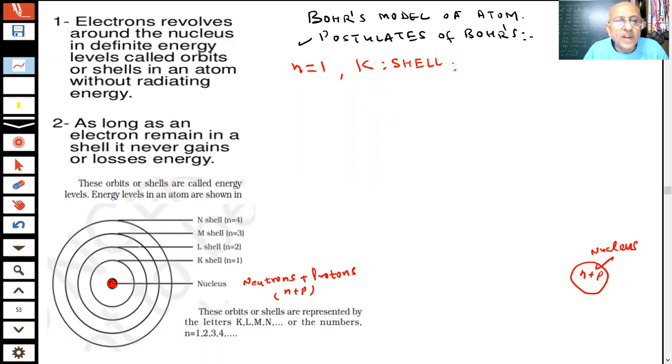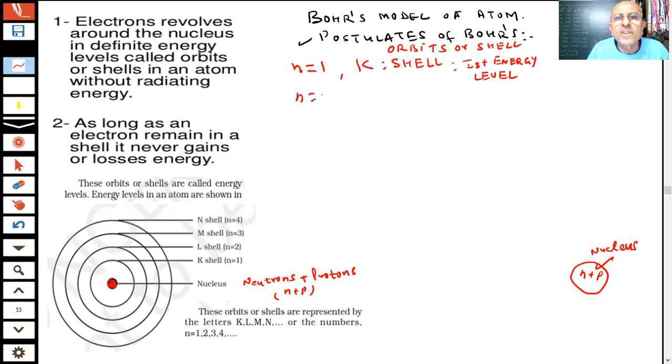This is the lowest energy level you can see. These are called orbits or shells, or they are called energy levels. So n equal to 1 is a K shell, first energy level. Why do I talk of energy? Because they are associated with energy levels.